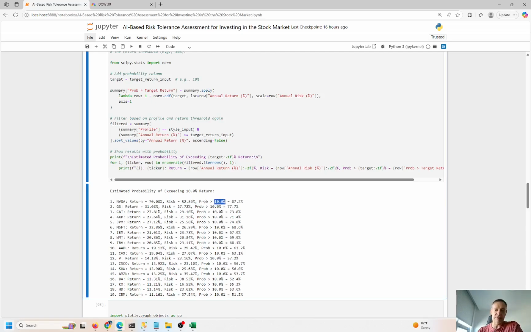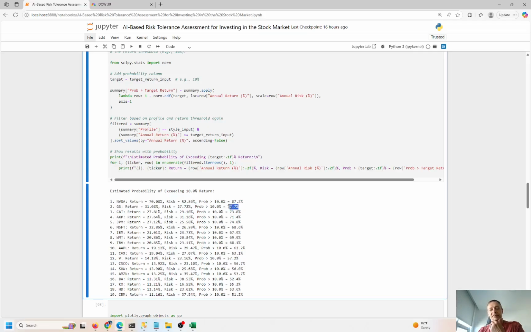Remember, I said 10% or greater. That is kind of my minimum threshold for investing in these stocks, right? I have kind of an aggressive risk profile here. I want 10% or higher. This stock, NVIDIA, we are 87% confident, right? The percent of return is 80% confident that we can achieve greater than 10% return.